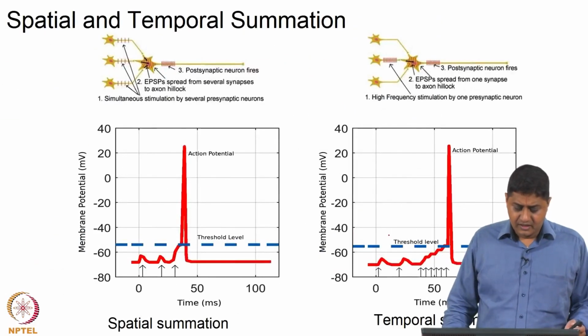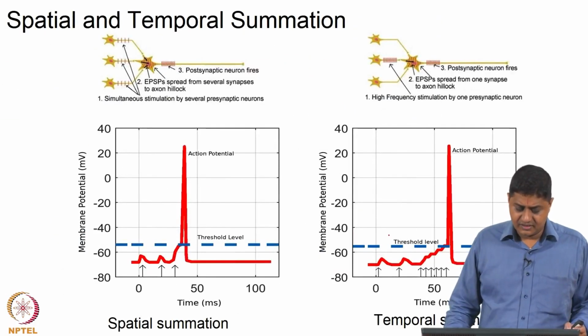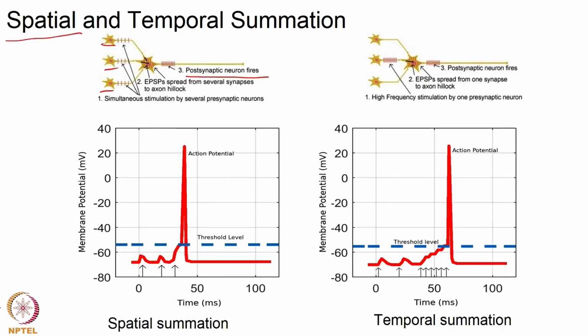Let us also remember that when multiple inputs arrive at the same point in time, that is called spatial summation. Whereas, if you have a situation where one input is happening at a relatively high frequency, or one input train is followed by another input train closely in time, the responses can be added in time, leading to temporal summation.